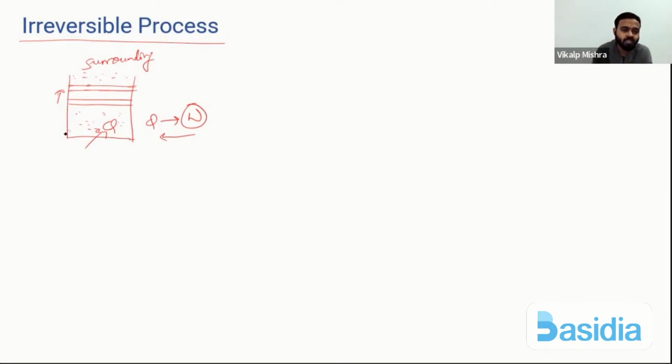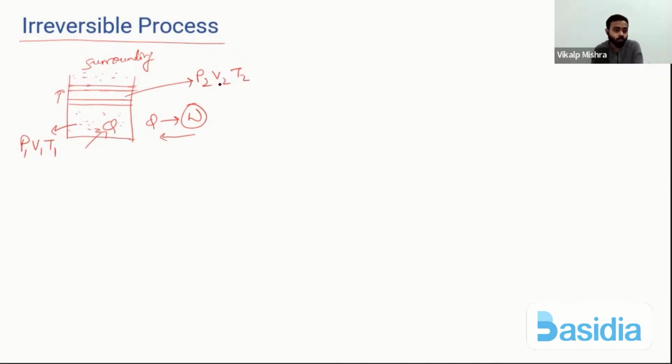Initially its state was pressure P1, volume V1, temperature T1. And after expansion its state becomes P2, V2, T2.